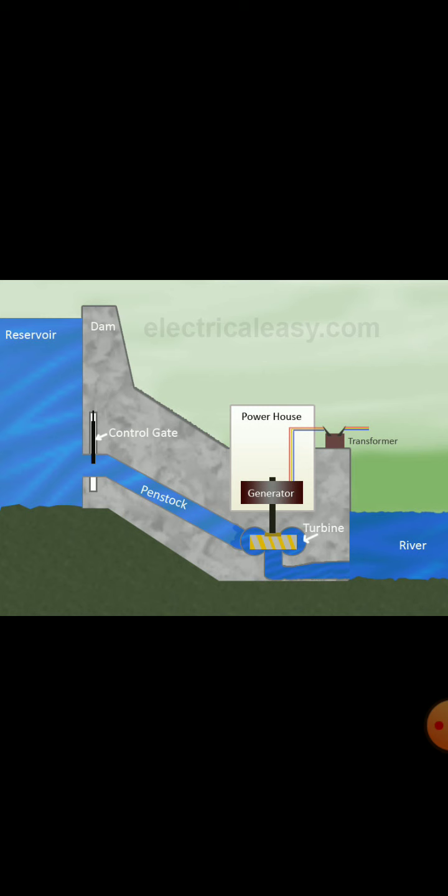Now look at the figure with the reservoir. There is a dam. What will it do? The water from a high level, from a height, will be carried through pipes. There will be some pipes. With these pipes, the water will be carried out and given to the turbine.